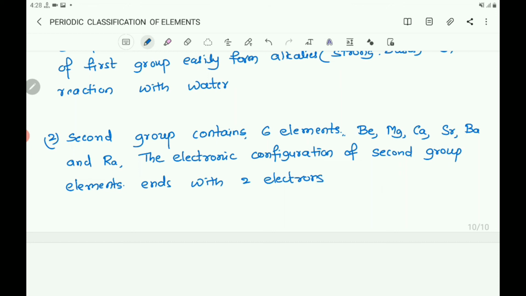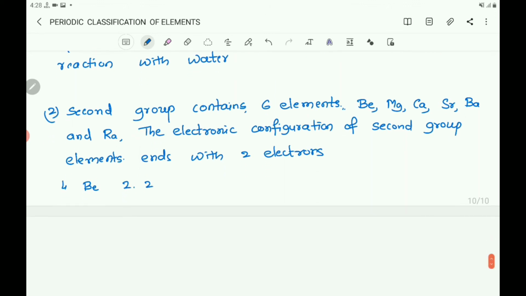So here you can observe that first one, that is beryllium, its atomic number is 4. So that is 2 2. Next, magnesium, that is 12. You can take 2 8, 2 plus 8 becomes 10, and the outermost is 2.